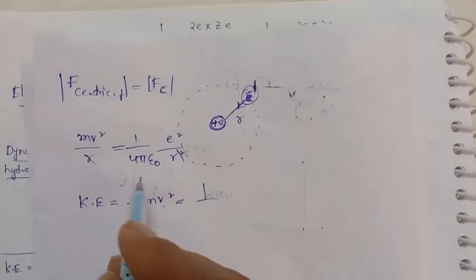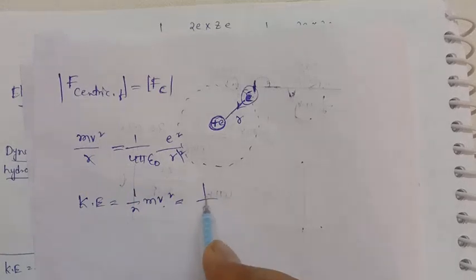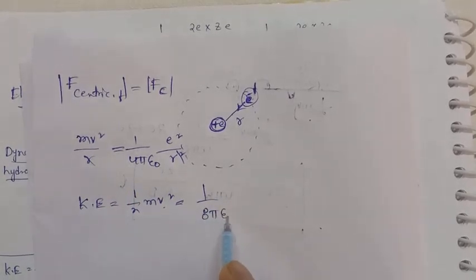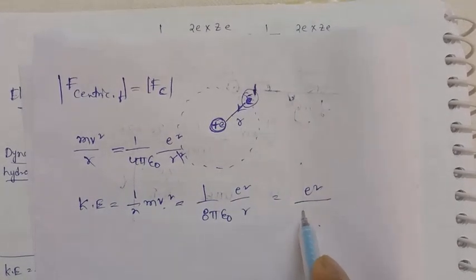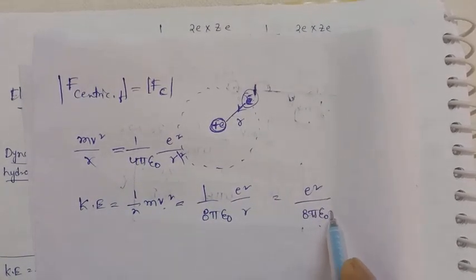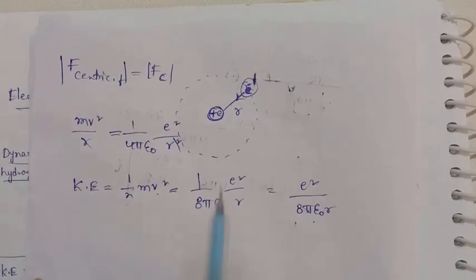From this above equation, half mv square is equal to, this equation multiplied again with half, means 1 by 8 pi epsilon naught e square by r, that means e square by 8 pi epsilon naught r. So it is a revolving electron.